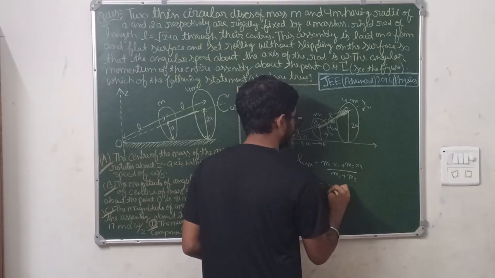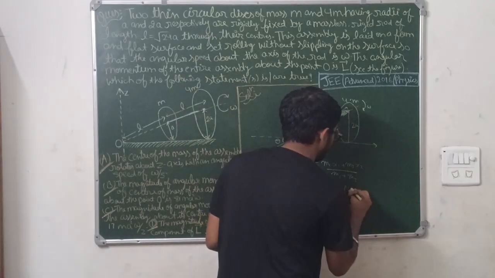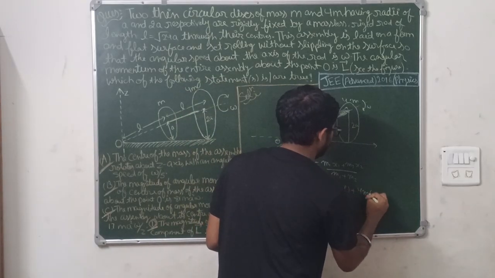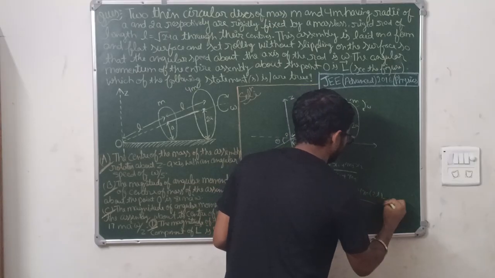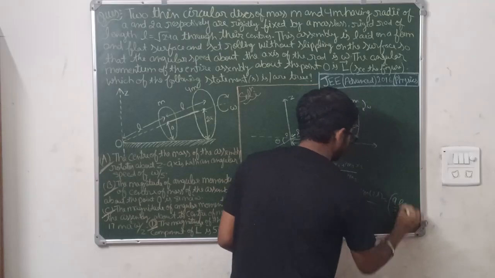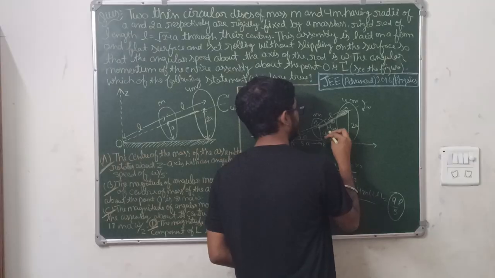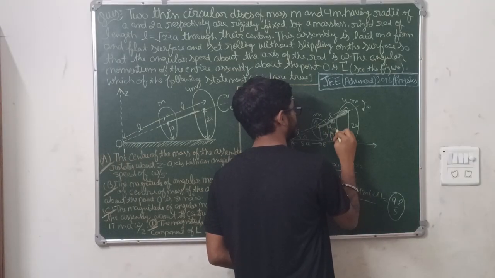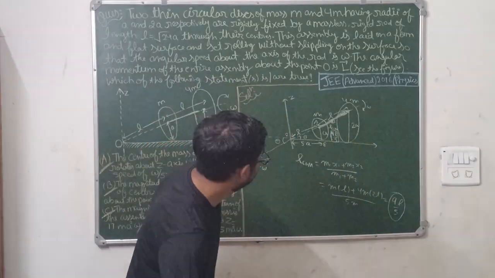What is m1? It is m. What is x1? The length from O. This would be L plus 4m into 2L upon m plus 4m, that is 5m. This will be 4 times 2 is 8, plus 1 is 9, so 9L by 5. So the center of mass of this whole system is 9L by 5. Okay? Now see.